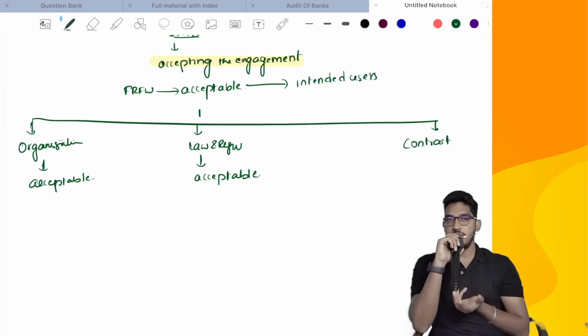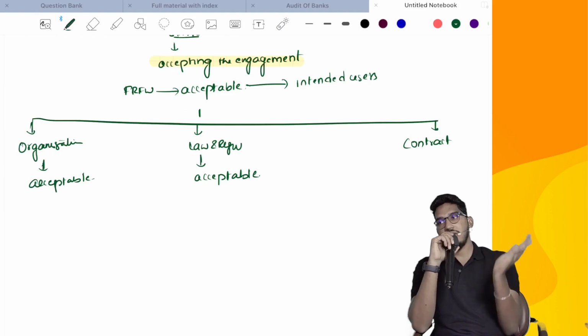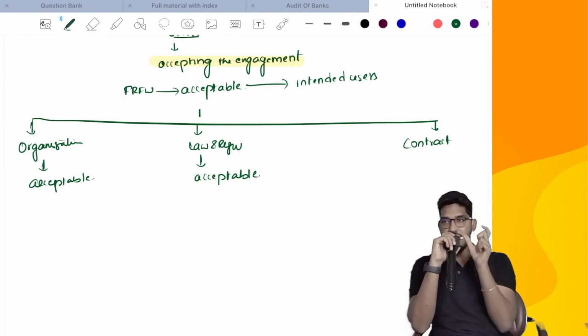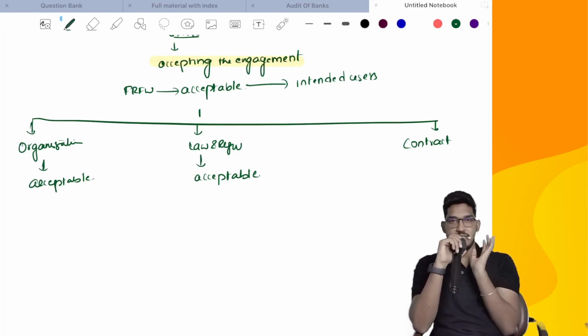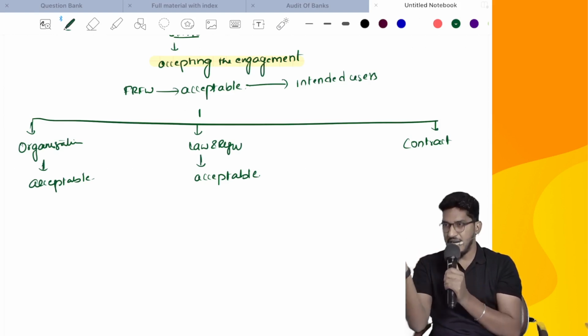Or if I put it in very simple language, whatever characteristics I generally expect in a normal applicable financial reporting framework, if those attributes are there in the contract also, then I will feel it is acceptable. Like for example, in the generally applicable financial reporting framework, what do we expect? It should be reliable. The financial statements should be understandable.